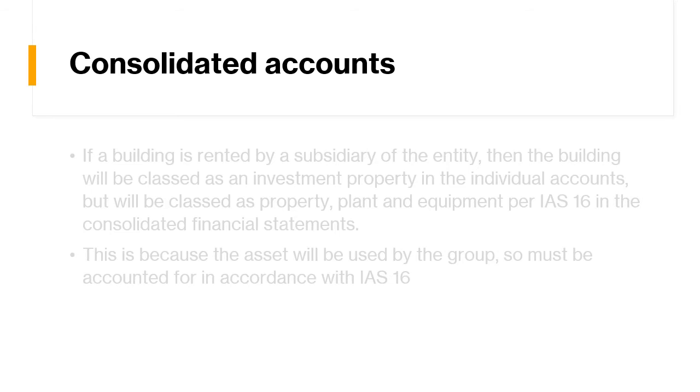We have a relationship in companies, subsidiary and holding. The holding company has control over the subsidiary company. Therefore, the holding company has to prepare two types of financial statement.